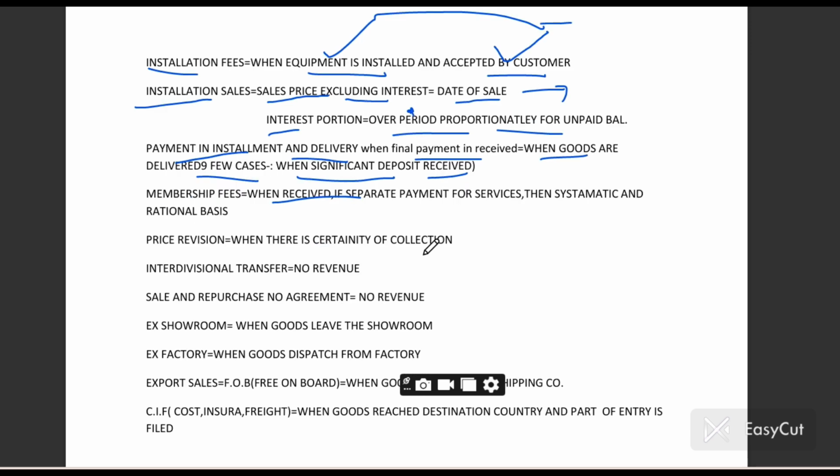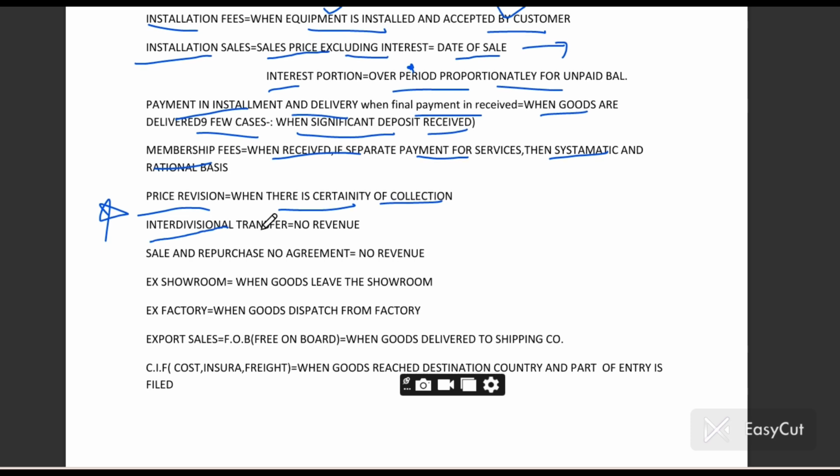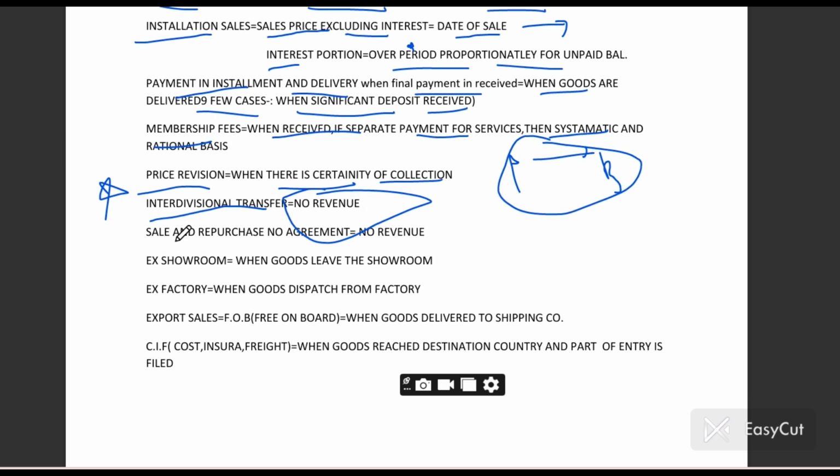Membership fees: when received as a separate payment, then on a systematic and rational basis. If there is any price revision in the revenue item, then recognize if there is certainty of collection. If you are doing inter-divisional transfer, like from A department to B department, selling goods from one department to another, then this is not revenue because it is within the company. If there is any sale and repurchase agreement, then no revenue shall be recognized.